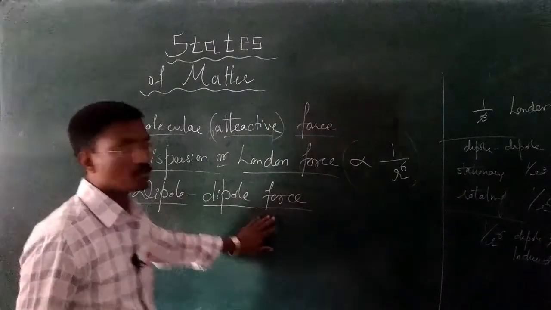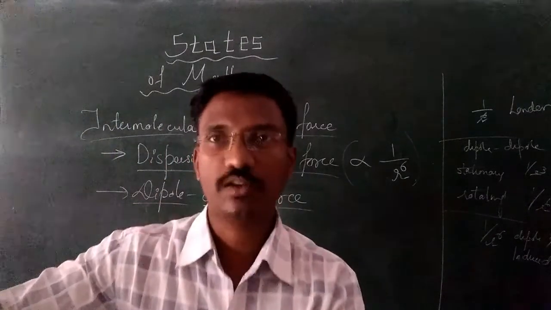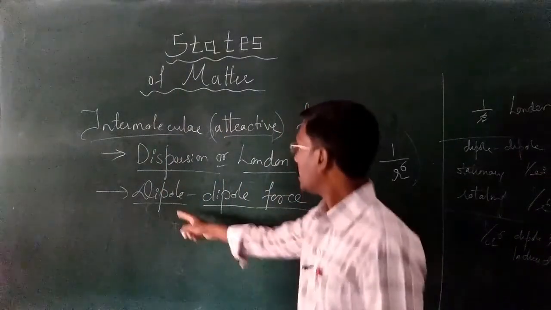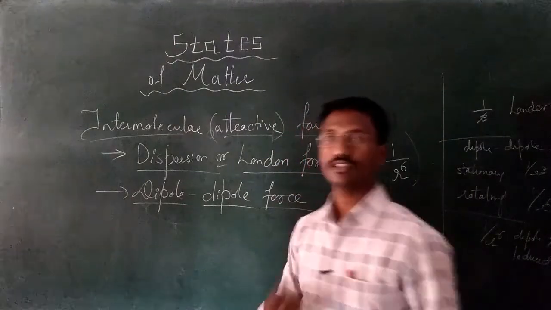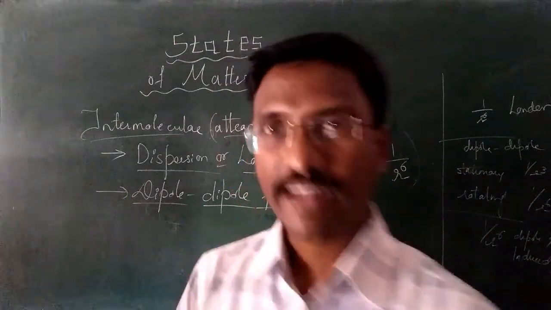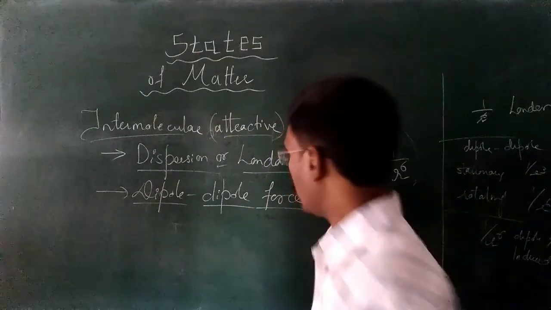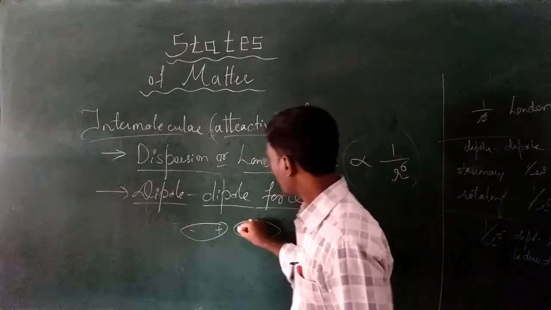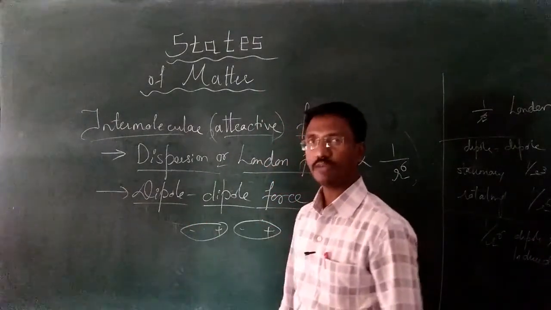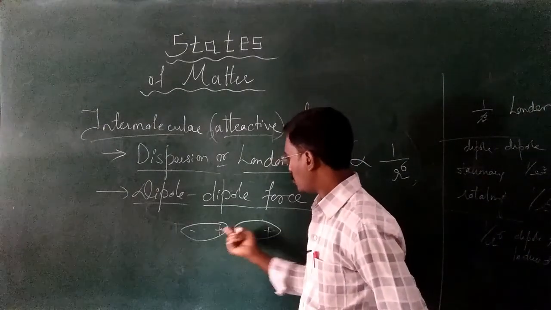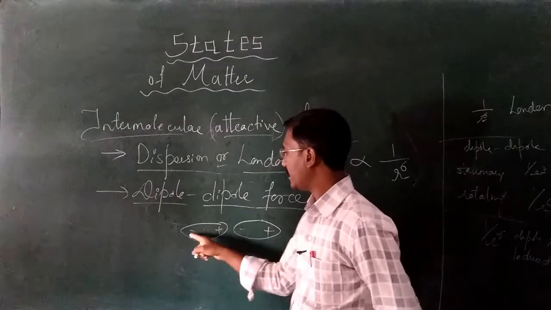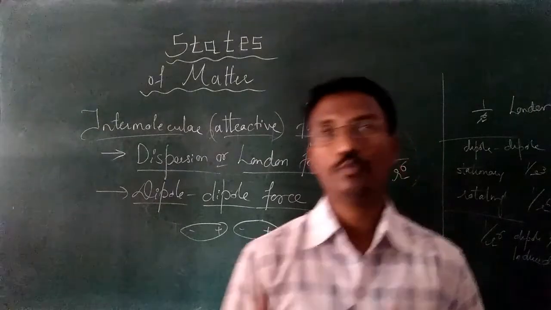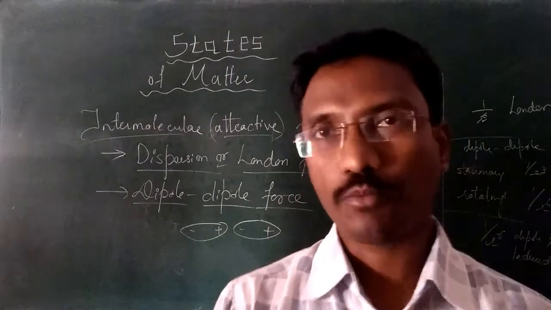Whereas here, the force exerted means force of attraction only. This is the force of attraction between the permanent dipoles, between the two permanent dipoles, that is called dipole interaction or dipole force. So it means the same as I drew previously. These are the two dipoles. This is a permanent dipole and this one is also a permanent dipole. The positive has to attract towards negative, or in other words, negative has to attract towards the positive. Are you getting this one? So the force of attraction between the two permanent dipoles is called dipole force.